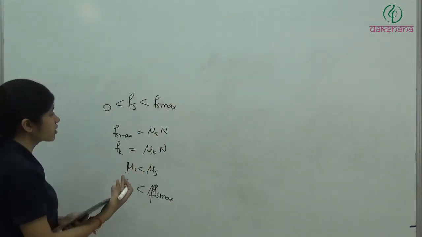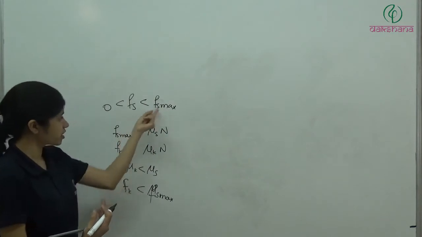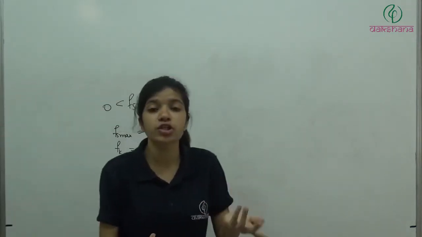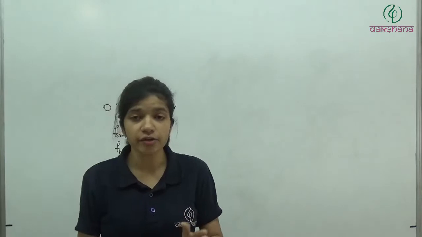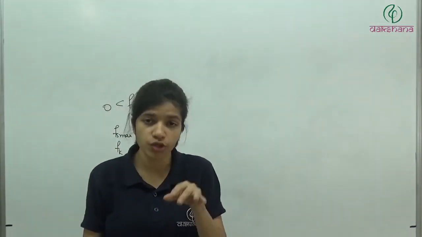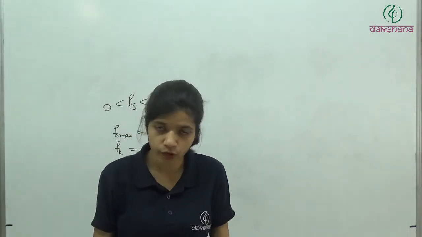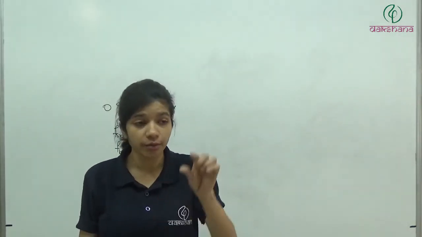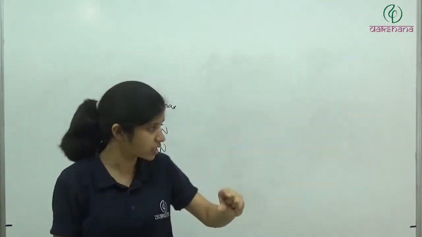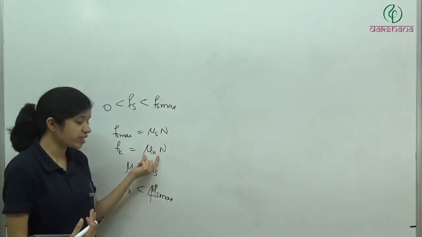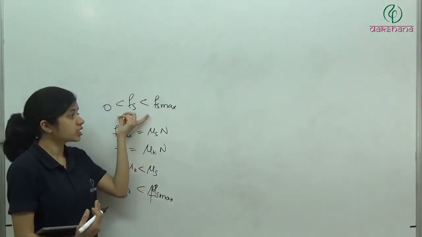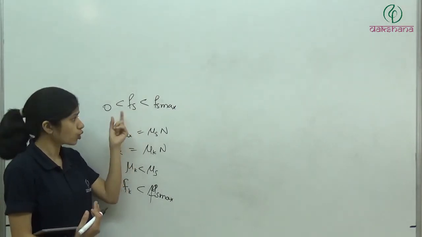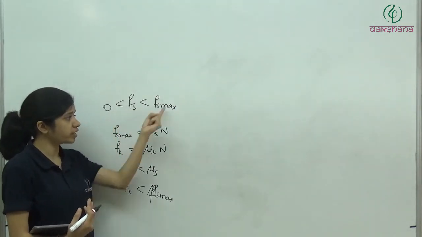0 to Fs max. It means Fk lies somewhere here. So if static friction is 0, okay? If on a body static friction is 0 for now, we are not applying any force, so there is no friction. It means static friction is 0. But the value of kinetic friction is fixed. If normal is fixed, then the value of kinetic friction is fixed. This is not fixed. So static friction can be between these values.